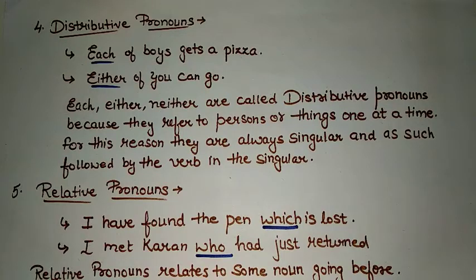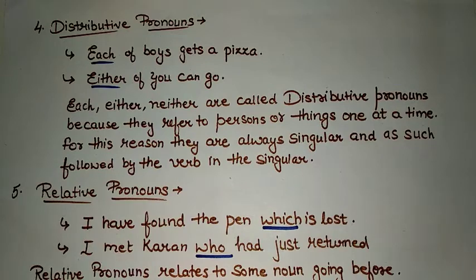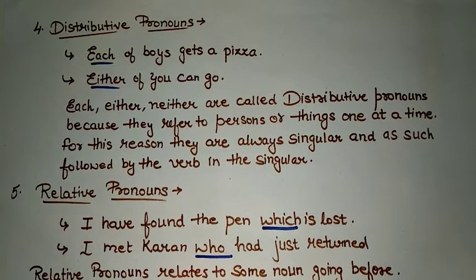For this reason they are always singular and as such followed by a verb in the singular. Because we are talking about every, means each one in the class or in the present area. Such pronouns are called distributive pronouns. After distributive pronouns, the next kind of pronoun is relative pronoun.